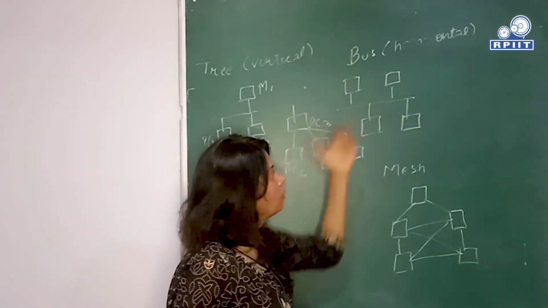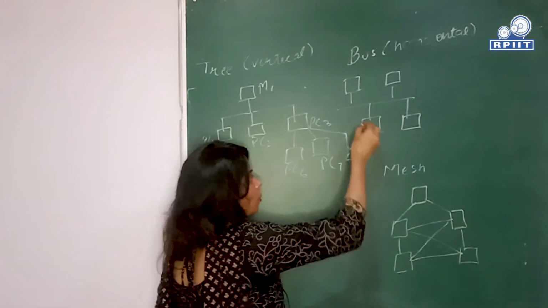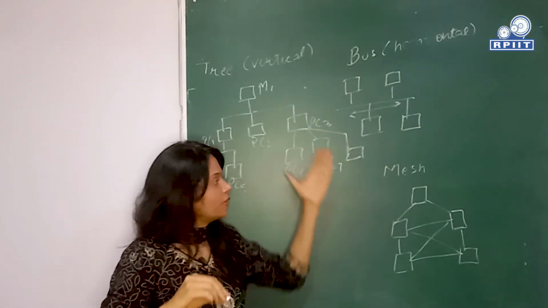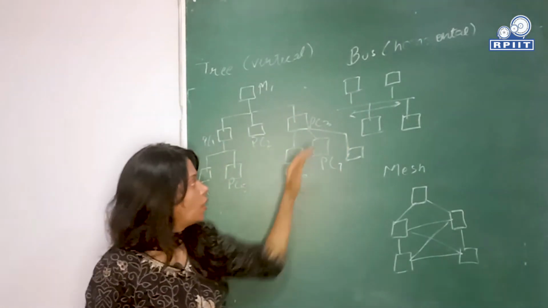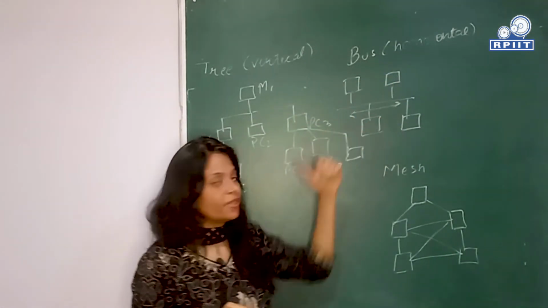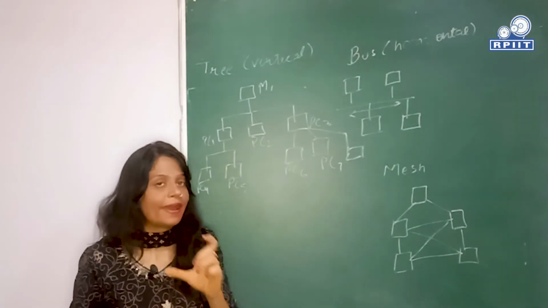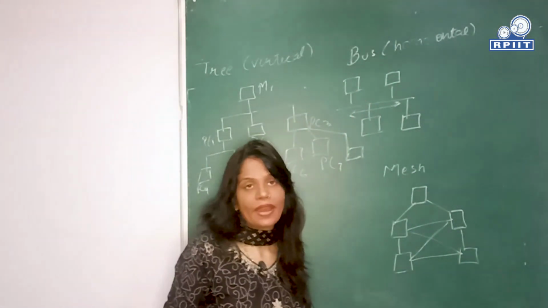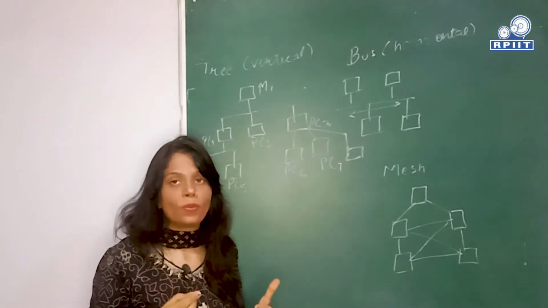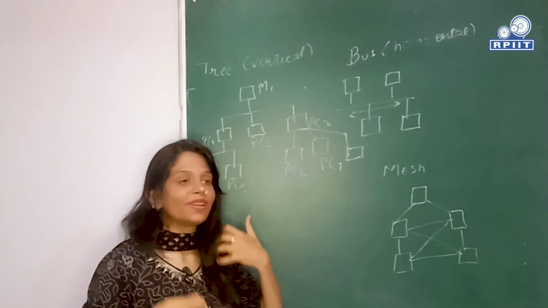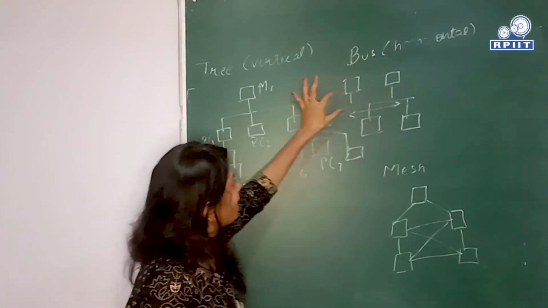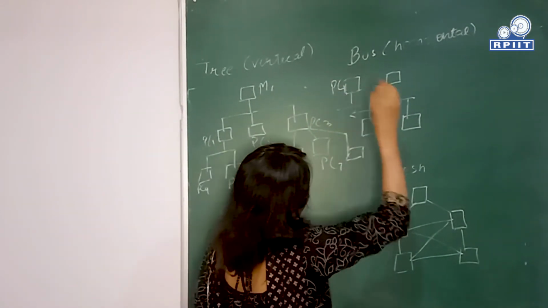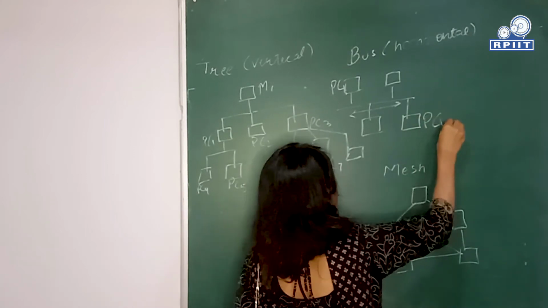Then in bus topology, a single communication link is used to connect all the devices over the network. All the computers connected over the bus topology have a particular address through which that particular node is identified by the user that needs to communicate through the network. Like PC1 wants to send data to PC4.